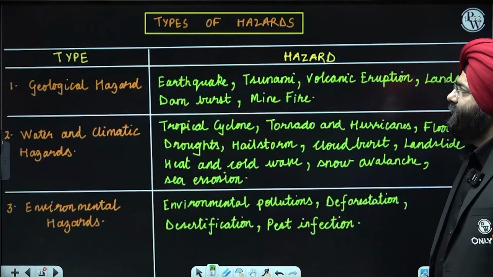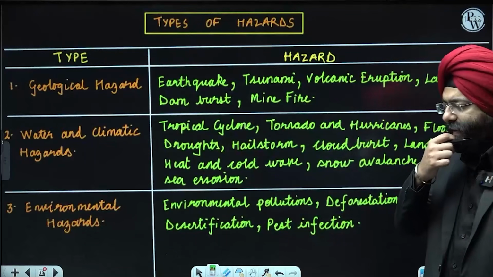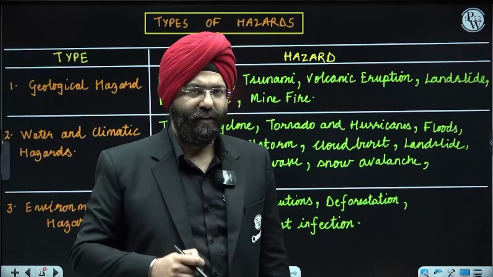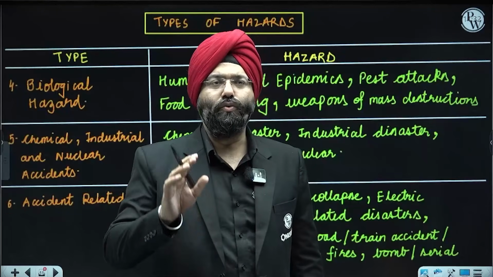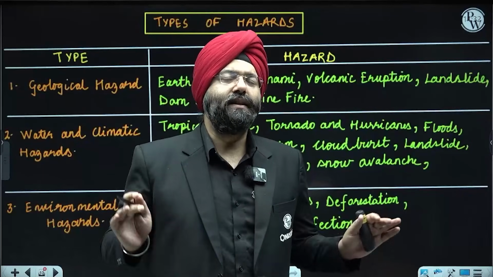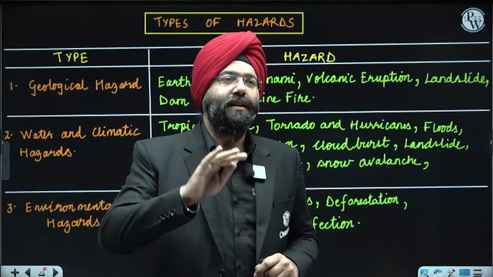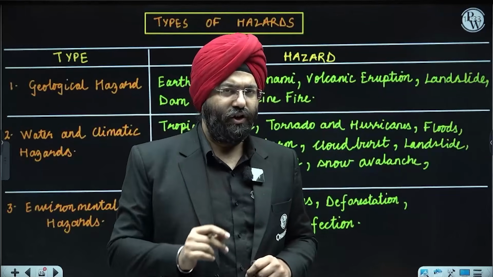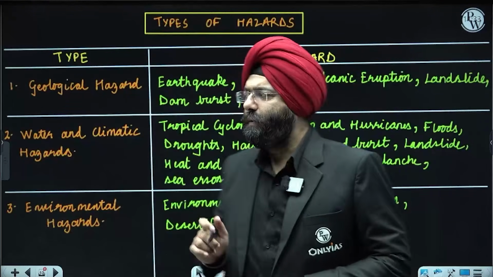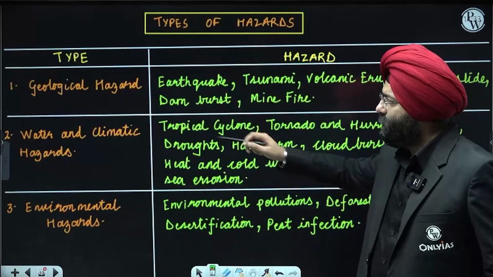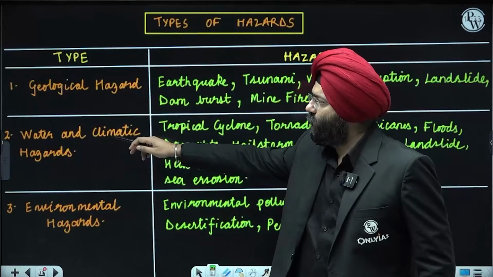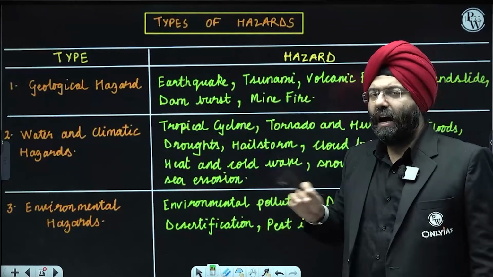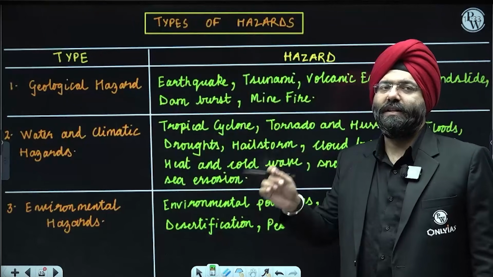Chaliye. Types of hazards. Please remember something that is mentioned here in NCERT. There's a classification that is given. As I have drawn on the board, there are two slides over here, which mention the various types and the various examples. Now, please remember, in your examination, what they generally do is put, let us assume, water and climatic hazard, and they will put certain examples over here. If you haven't read this properly, there's a great possibility that you might get it wrong.